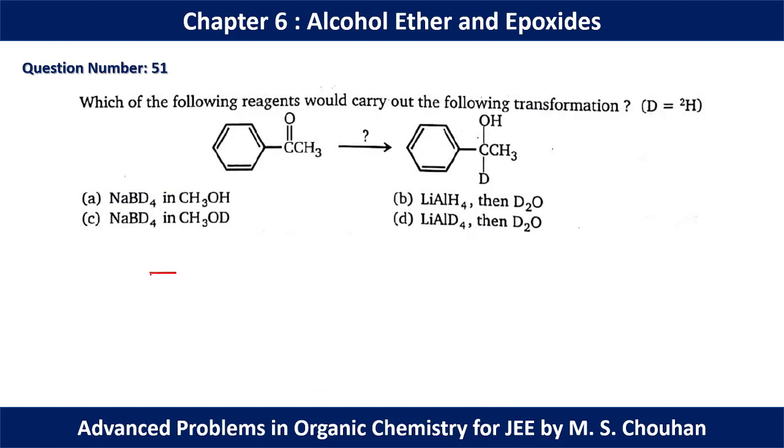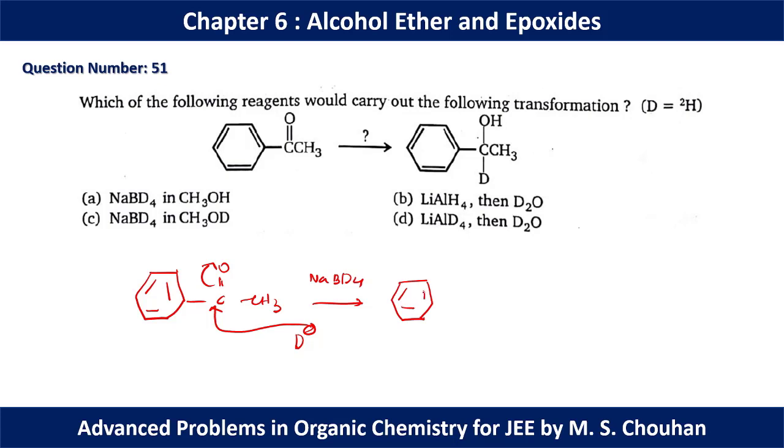So the mechanism is like this. Phenyl ring C double bond O CH3. Now if we use sodium NaBD4, from here we can have D minus. This D minus will approach the C double bond O, and this type of intermediate is going to be formed. Now to protonate we can use alcohol, and as we have hydrogen here we can use methanol, so option A should be the correct option.